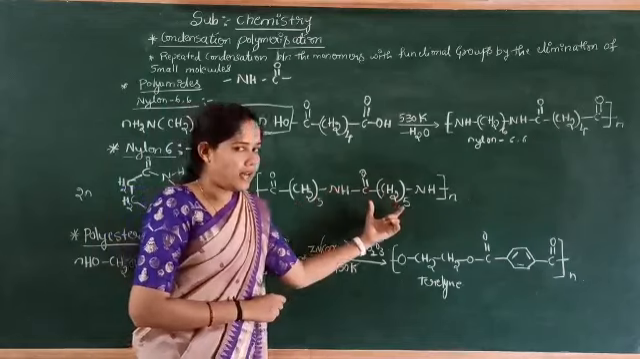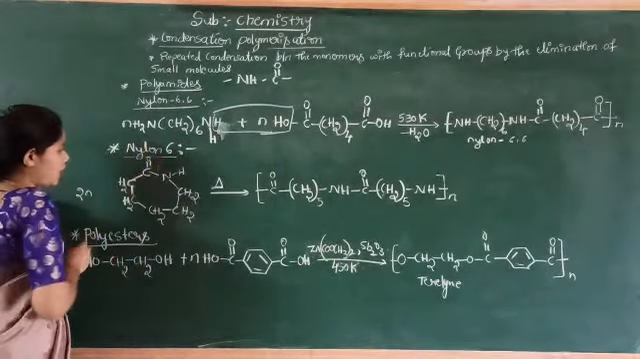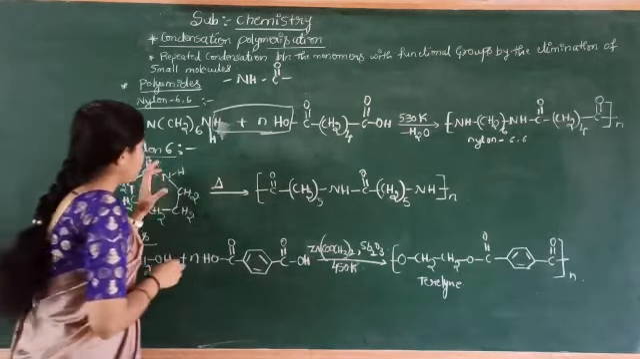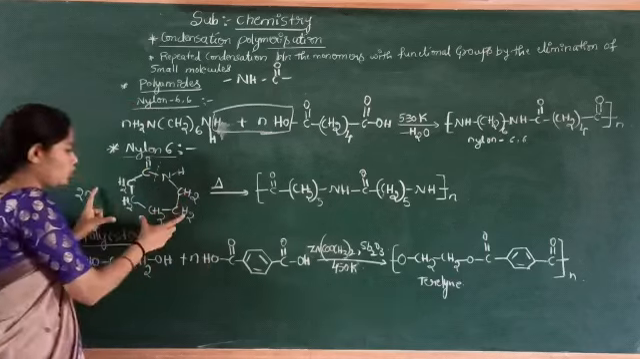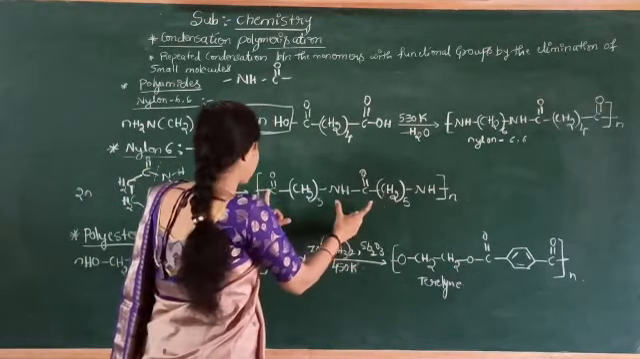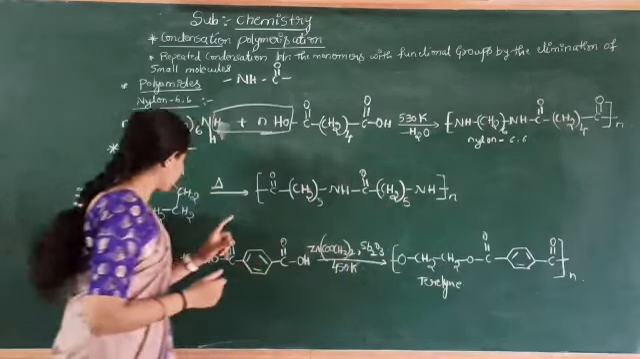We obtain nylon 6. So here also what happens? Upon heating, this bond will break down. By breaking that bond, the molecules of caprolactam undergo condensation to give nylon 6.